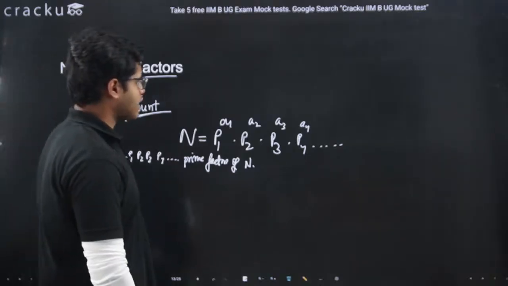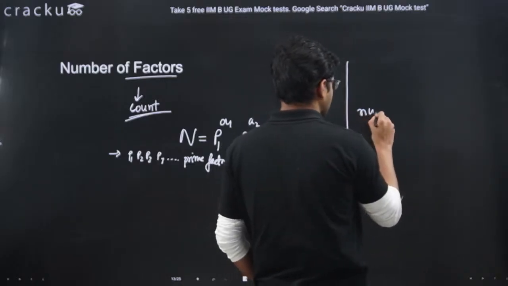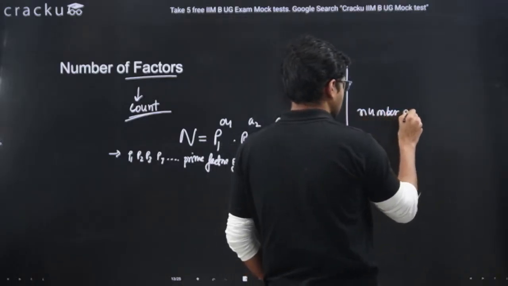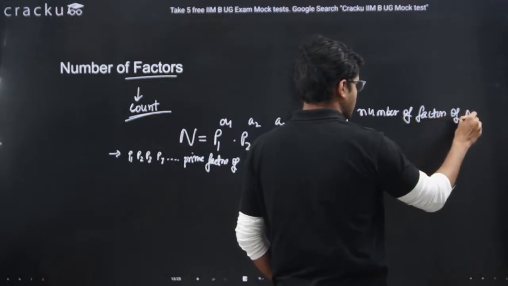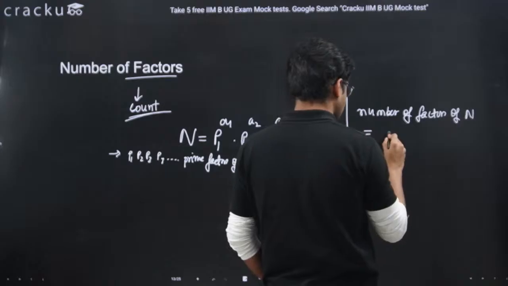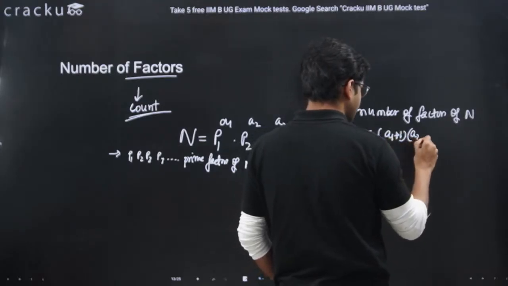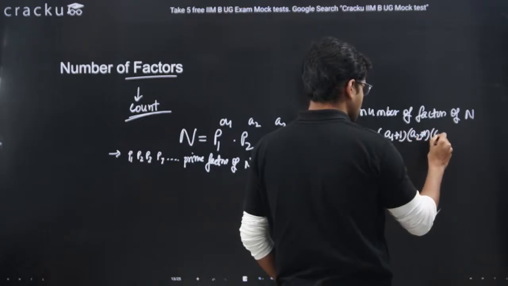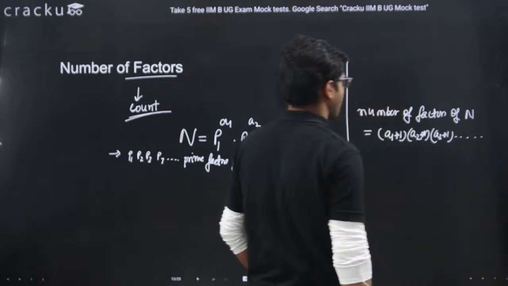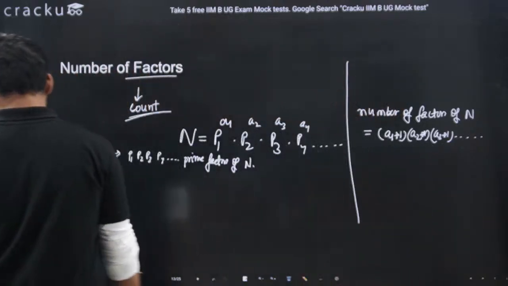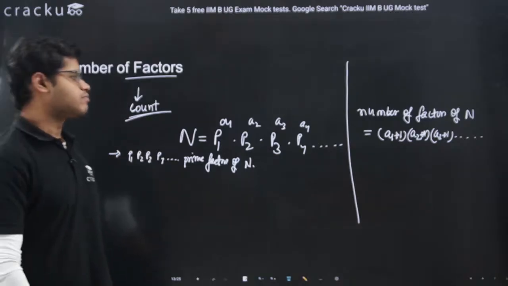So the number of factors of n will be a1 plus 1 multiplied by a2 plus 1 multiplied by a3 plus 1, and this goes on. Let us take an example.